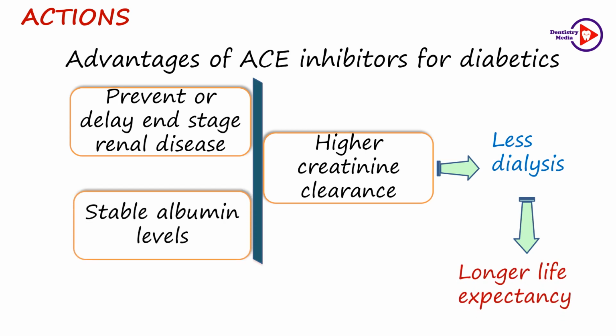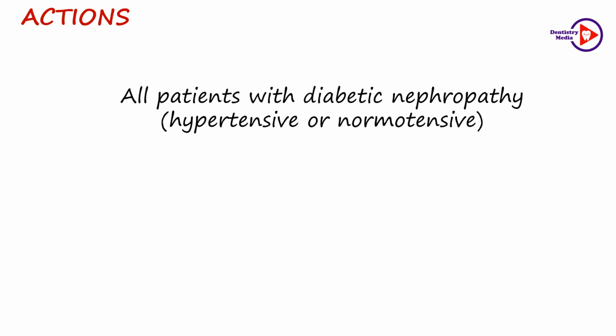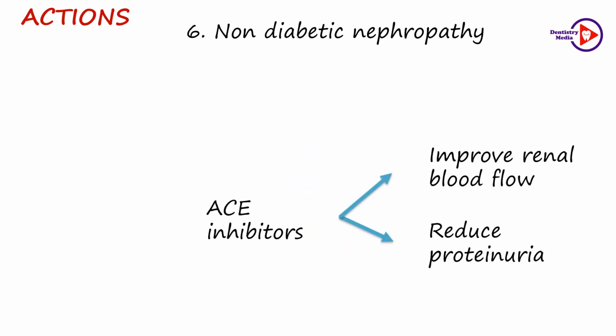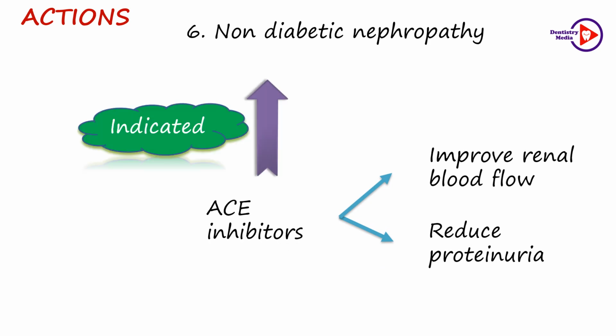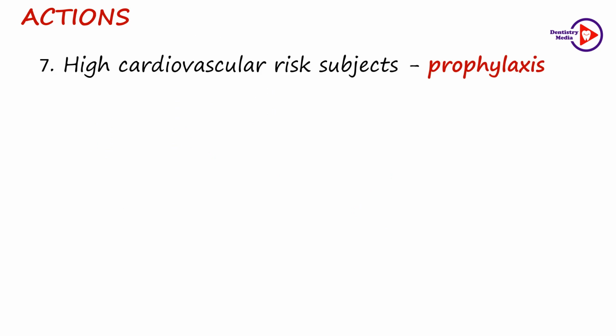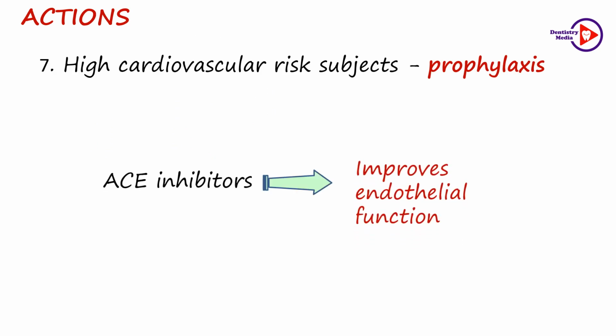Also, the ACE inhibitors stabilize the albumin levels. All patients with diabetic nephropathy, either they have hypertension or not, they deserve ACE inhibitors, as the ACE inhibitors improve the renal blood flow and reduce proteinuria. They are also indicated in non-diabetic nephropathy, as the ACE inhibitors improve the endothelial function. They are considered as prophylactic treatment for high cardiovascular risk subjects, and this action is independent of the hypotensive action.